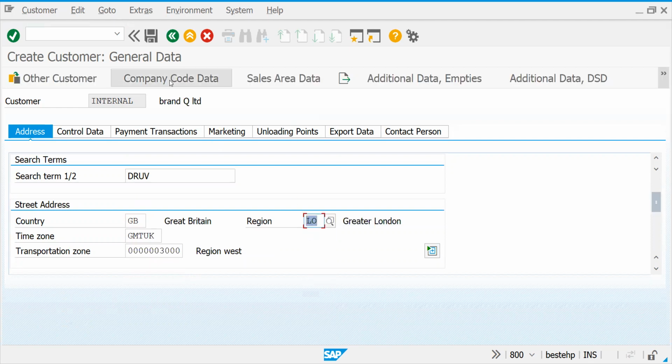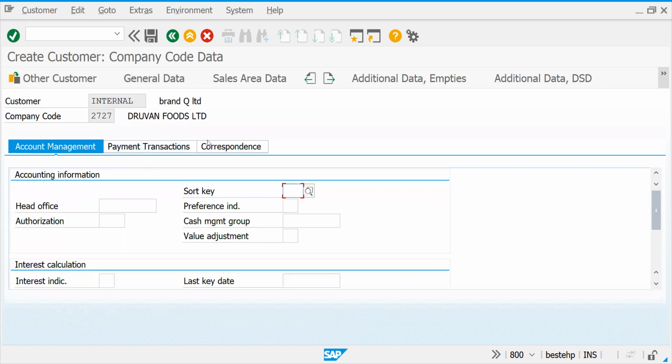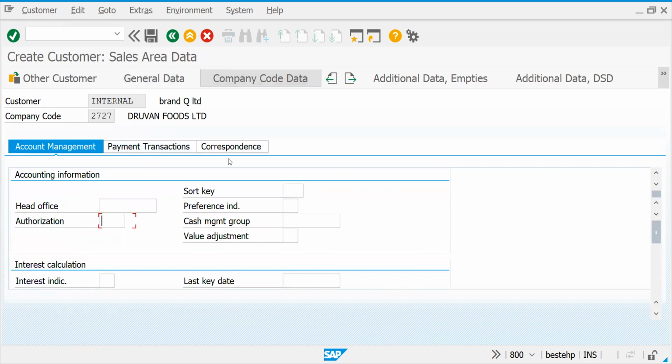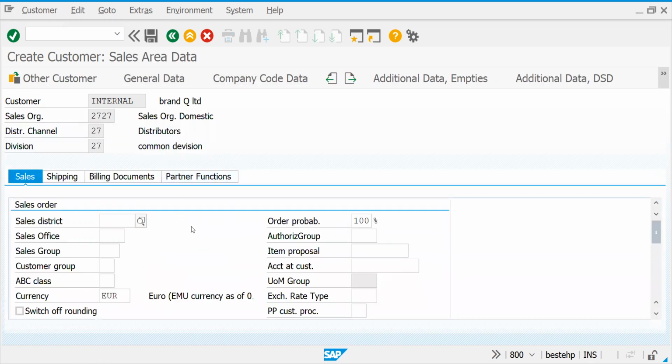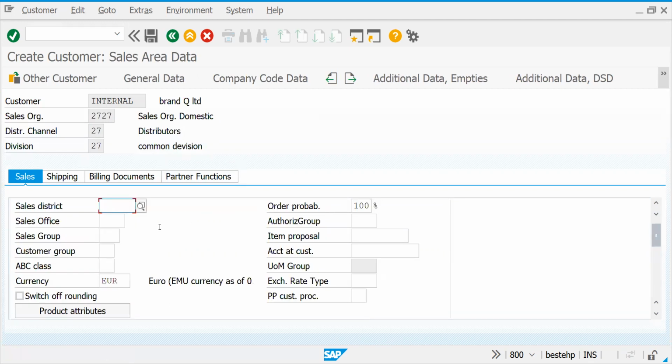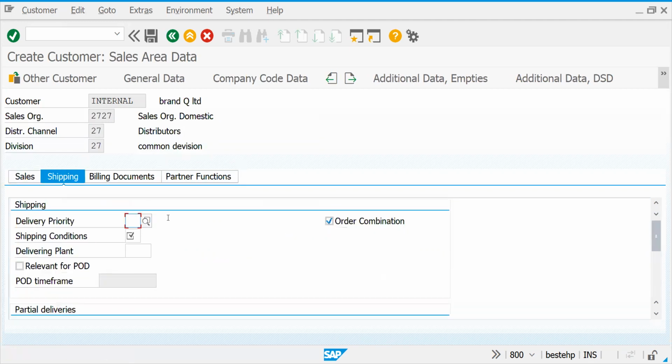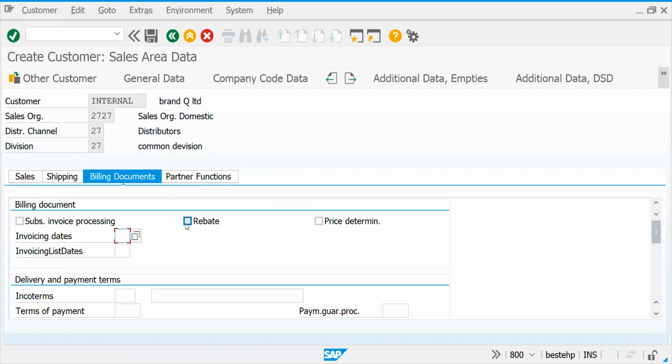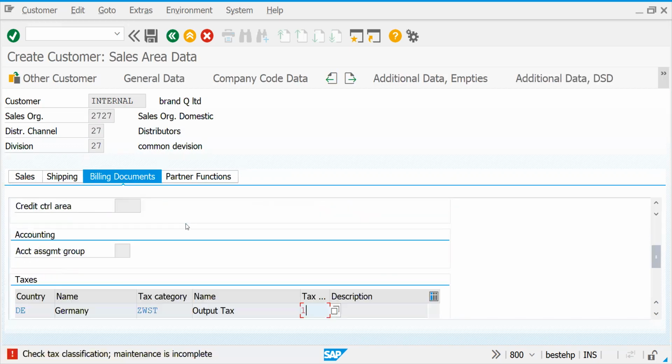Let's go to the company code. Let's go to the sales area data. Let's enter. I'm just giving this one. Shipping is something like I'm giving. Let's come here, press enter. I'm giving taxable.